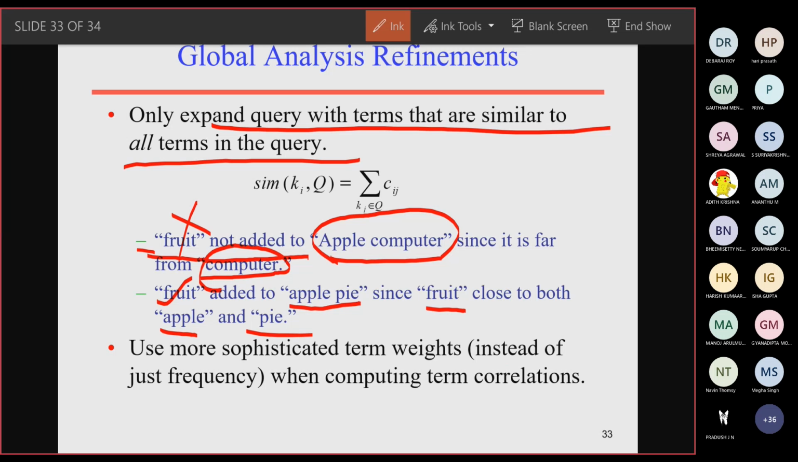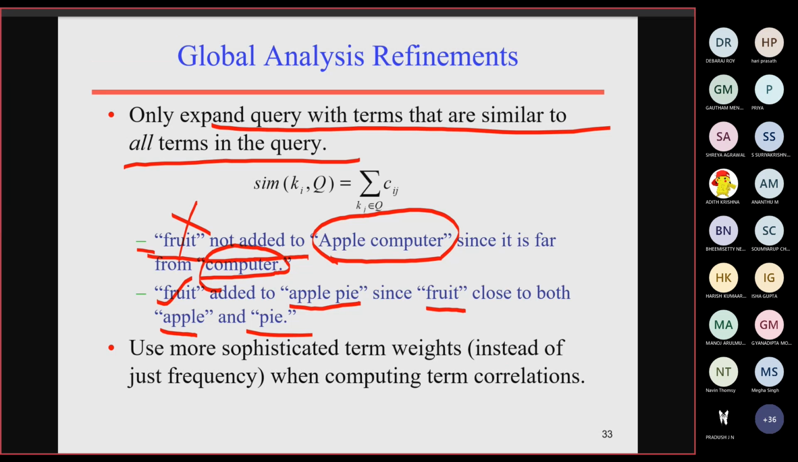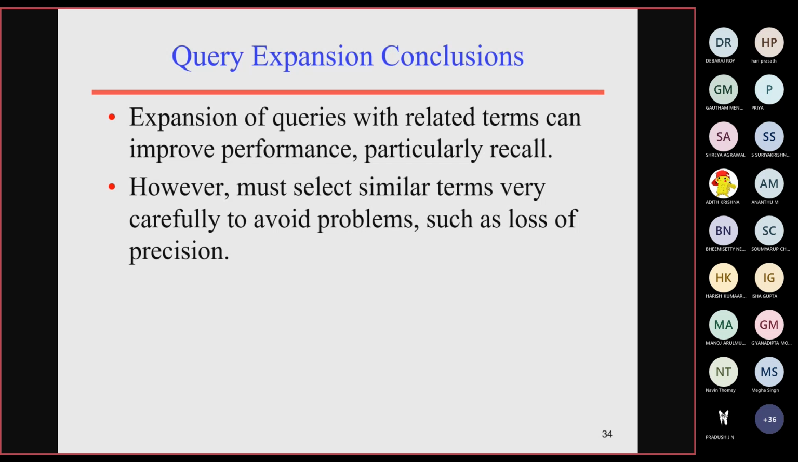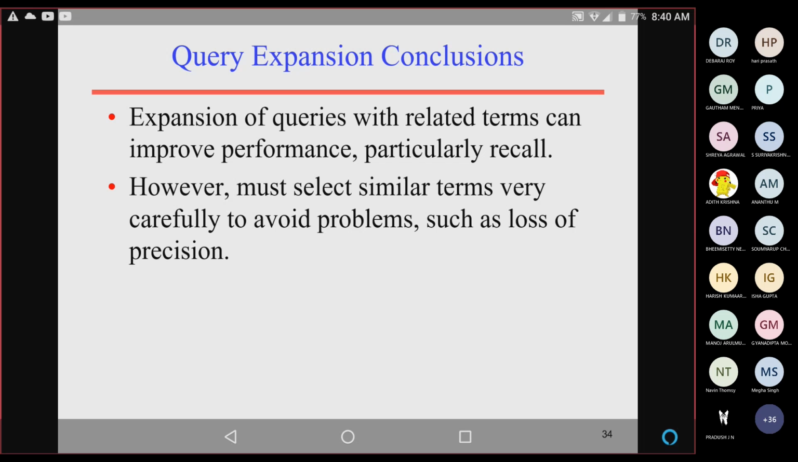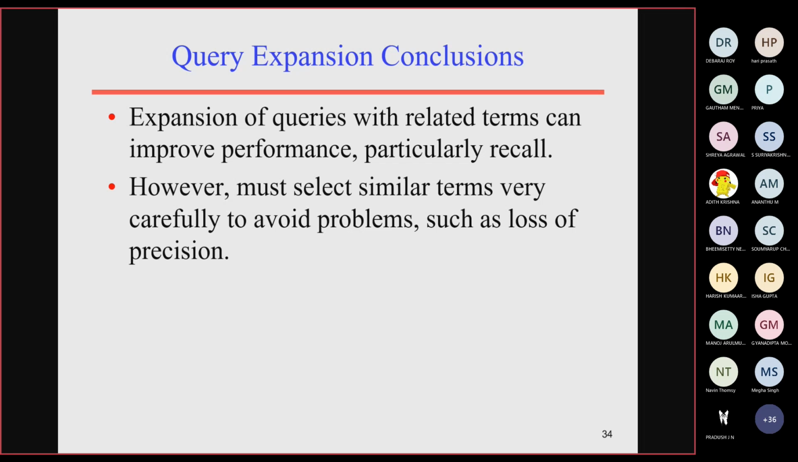So this type of similarity based approach, that is similarity between the terms, a distance function, will help us to refine the global analysis. Even though this refinement has been made, local analysis will always give you a better result than global analysis. Okay, so with this the query expansion conclusion is: instead of reformulating the query, instead of modifying the query, instead of refining the query, query expansion will always give better performance and better accuracy in identifying the retrieved documents.